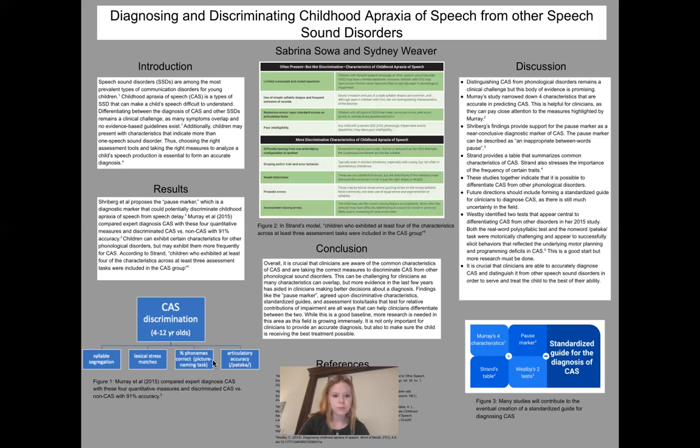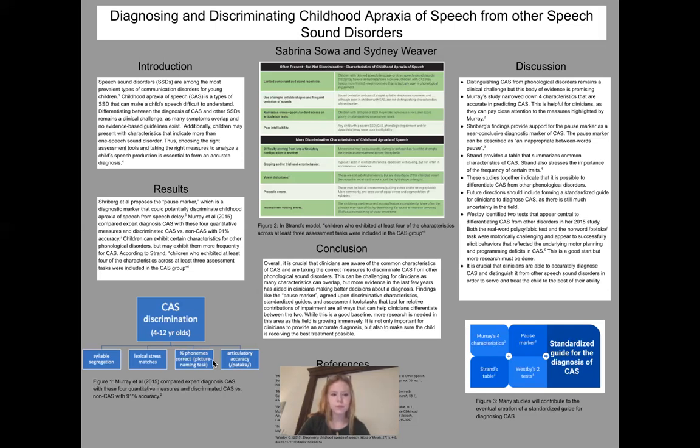So the characteristics of syllable segregation, lexical stress matches, the percent of phonemes correct in a picture naming task, and an articulatory accuracy activity, those 4 things together, were able to predict a diagnosis of apraxia with 91% accuracy.